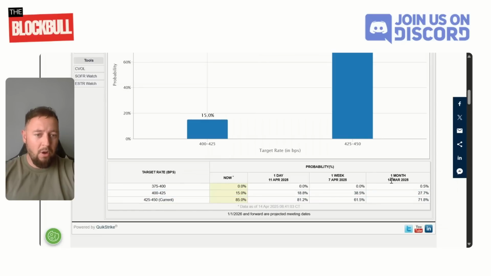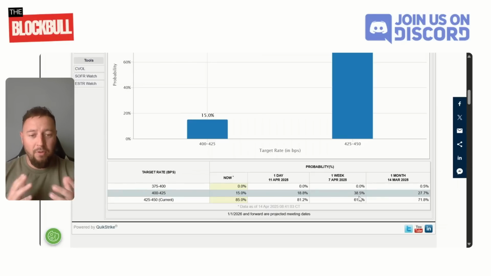So it was only a month ago, on the 14th of March, we had a higher chance that there will be a rate cut, around 27.7%. Then it actually increased with all this sort of tariffs going on back and forth with China, etc. And it's slowly diminished now.